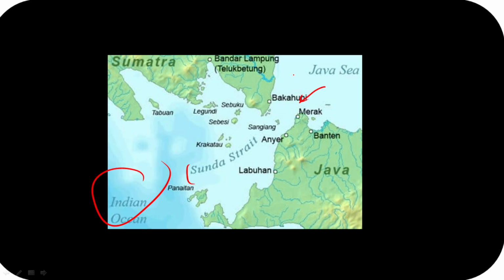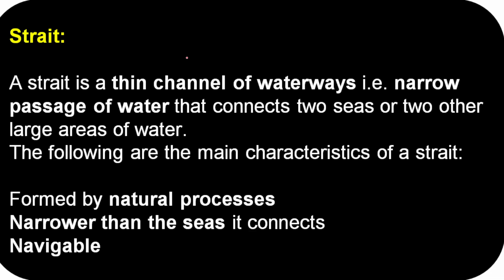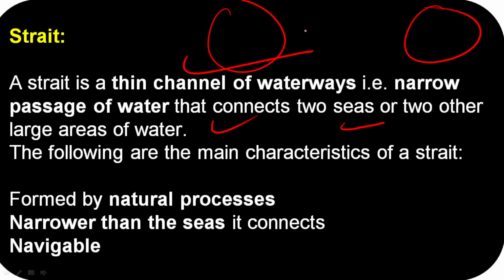So similarly, guys, this is the simple definition of a strait. A strait is a thin channel of waterways, that is a narrow passage of water, that connects two seas or two other large areas of water. Apart from that, guys, the following are the main characteristics of a strait. So guys, please remember this. It's a narrow passage of water that connects two seas. Narrow passage. If this is sea first, this is sea second, guys. This is going to be the narrow passage. Sea first, sea second. Large bodies of water are there, and the strait is a narrow passage of water that connects two seas.